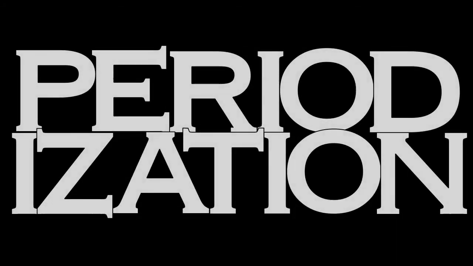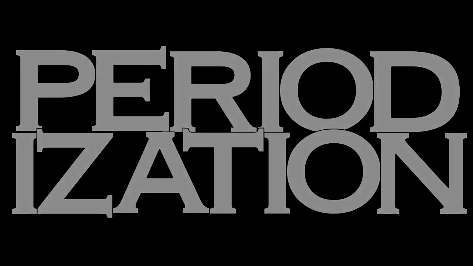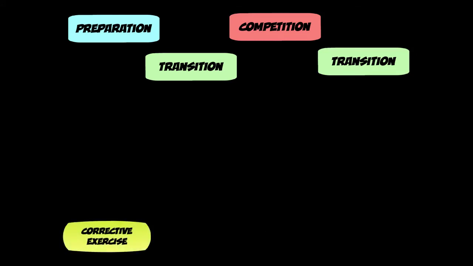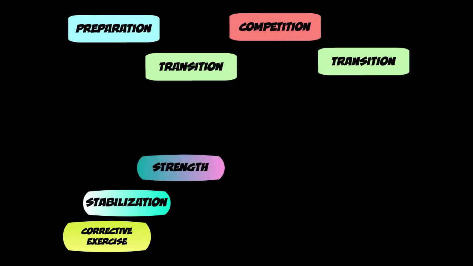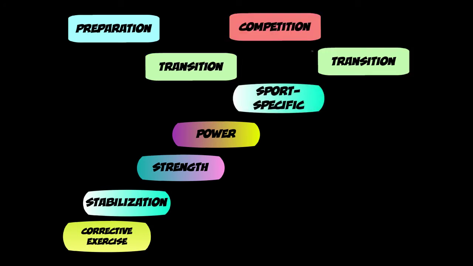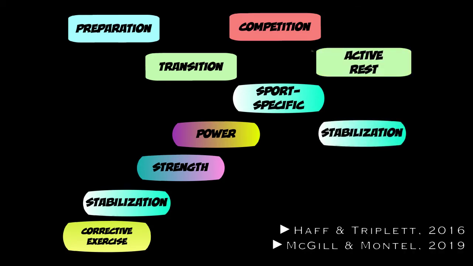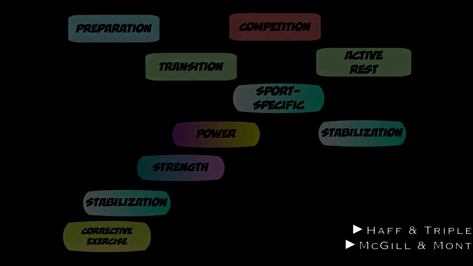The competitive season will dictate the arrangement of blocks within the annual plan, whereas the National Strength and Conditioning Association recognizes 3 phases: preparation, competition, and transition. These can be adapted by the OPT model, in which corrective exercise in the stabilization stage can serve as the preparation phase. The strength stage acts as the bridge between the preparation and transition, with both the strength and power stages serving as a transition into competition, which focuses on sport-specific skill optimization and fitness maintenance. The stabilization stage behaves as the active rest transition following the competition phase, and the entire process loops around again.